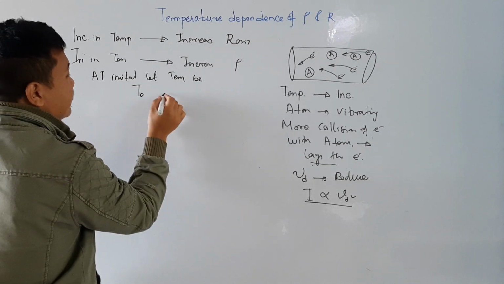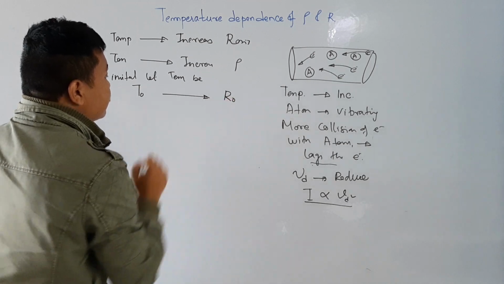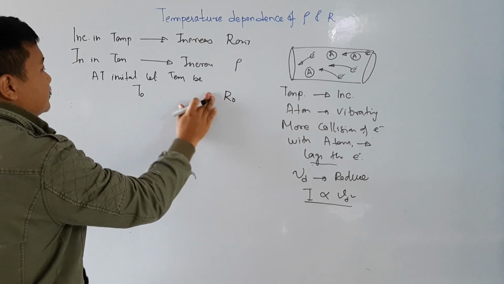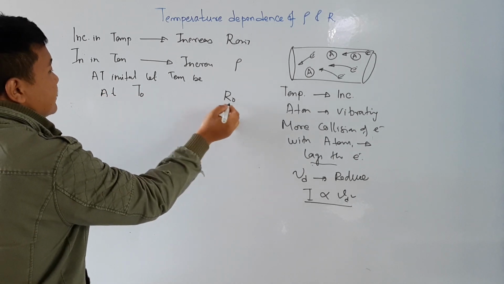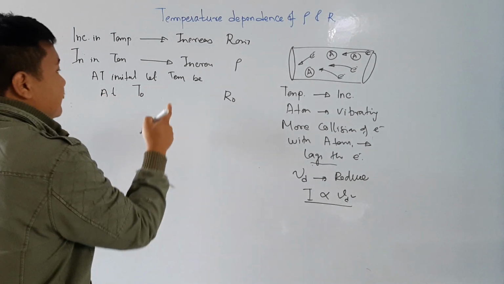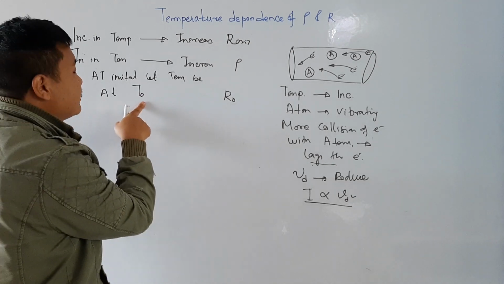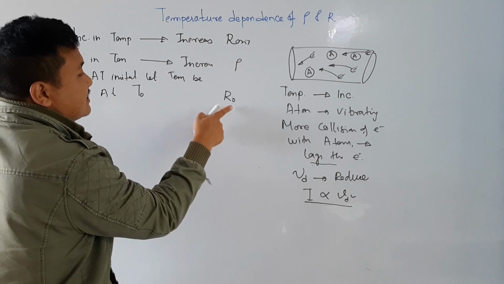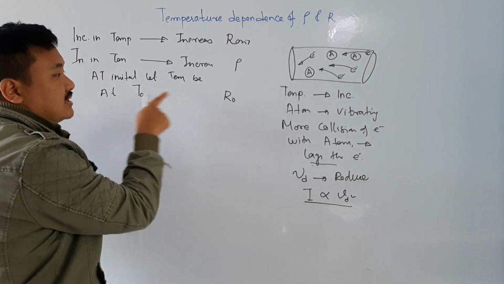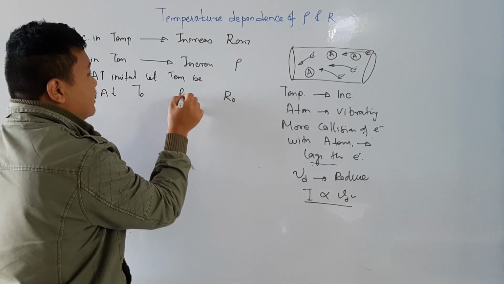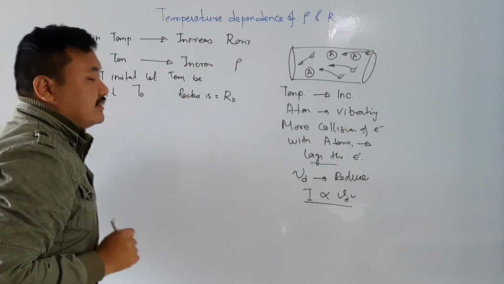At that time the resistance is R0. Understood? At temperature T0, the initial temperature, the resistance is R0. You have to write, at temperature T0, resistance is equal to R0.